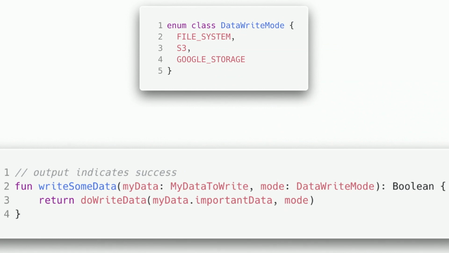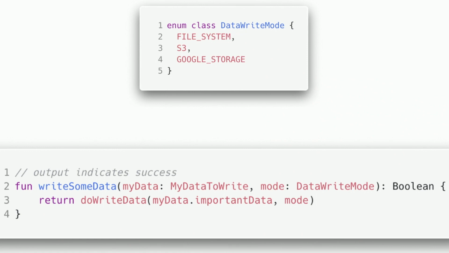All of the constraints that you have proposed for your code have been pushed to the type system. There is no way to call this trying to upload it to Azure, whatever they have for file storage, right? You literally can't.